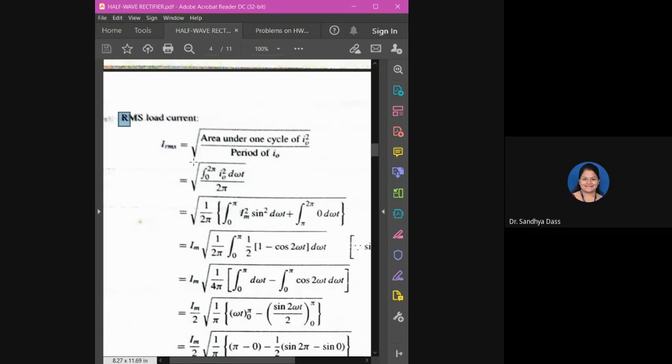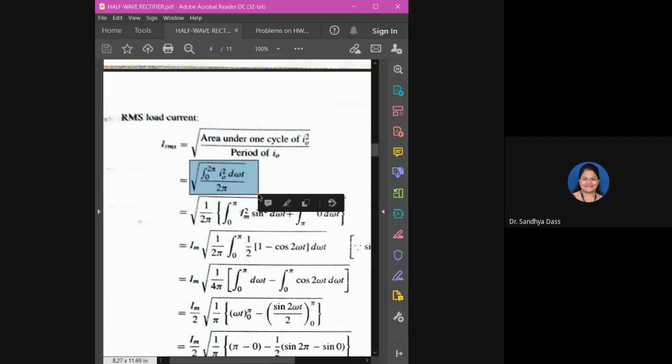You take the integral of the square of the current, take the mean, and take the square root. So integration between 0 to 2 pi, that is for one cycle, I squared d omega t, divided by 2 pi, because you have to take the mean, and the whole thing under the square root. This will be your expression.